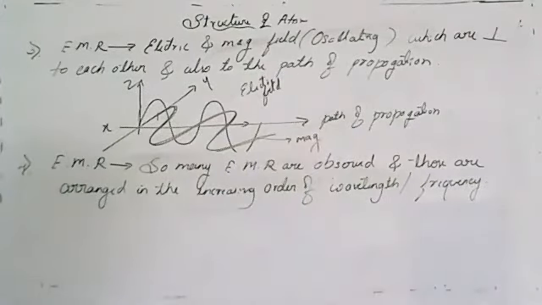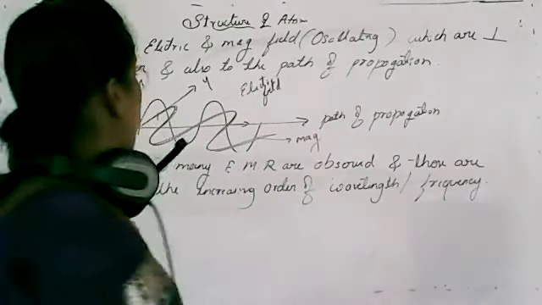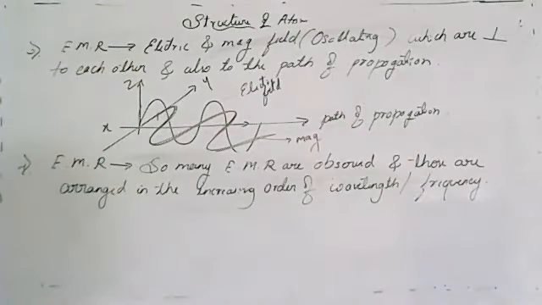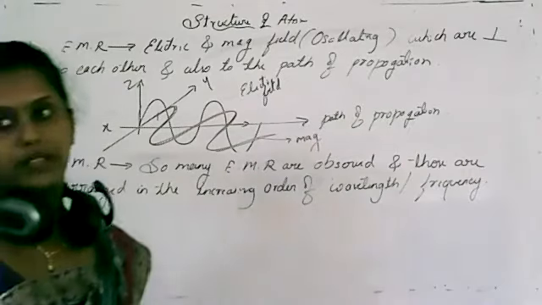So there are many types of electromagnetic radiations, and those are arranged in the increasing order of wavelength or frequency.